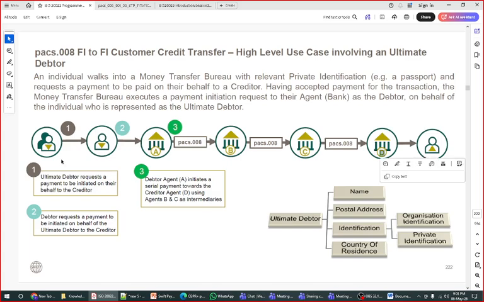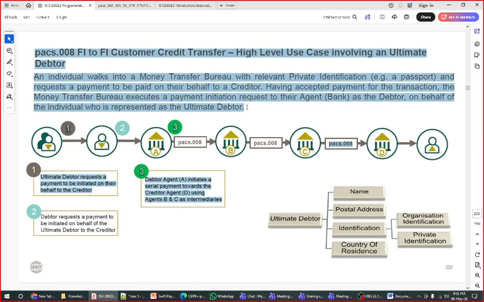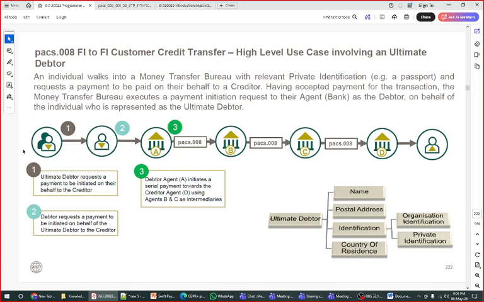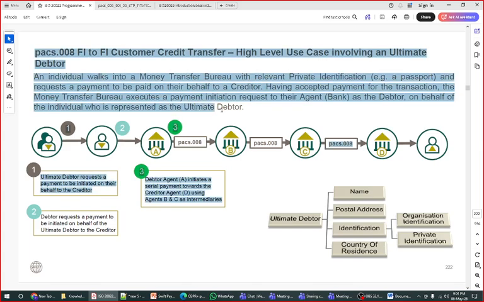Now for the ultimate debtor, what kind of identity do you have to mention here? This can be a name, postal address, or ID, like the private ID which I just discussed with you, right? So this is the flow of your ultimate debtor, how it looks. You are initiating a payment from one end and it is received at the other end. In between, the importance is that we don't have a direct banking relationship between number one, which is the ultimate debtor, and the debtor here, right? You have to explain the same example which is mentioned in this diagram, which I just discussed with you.